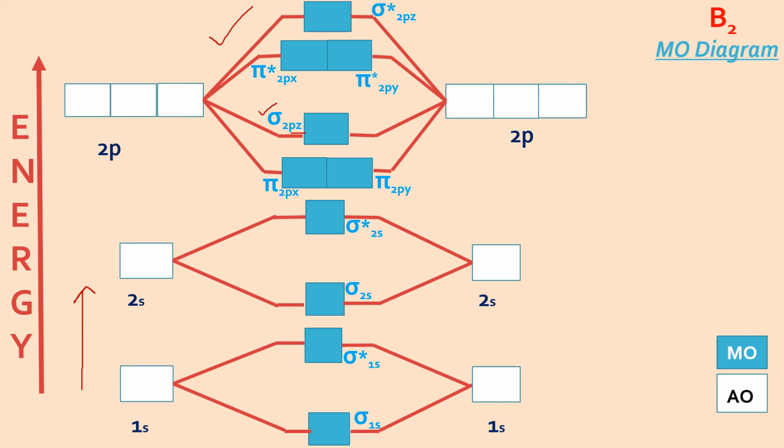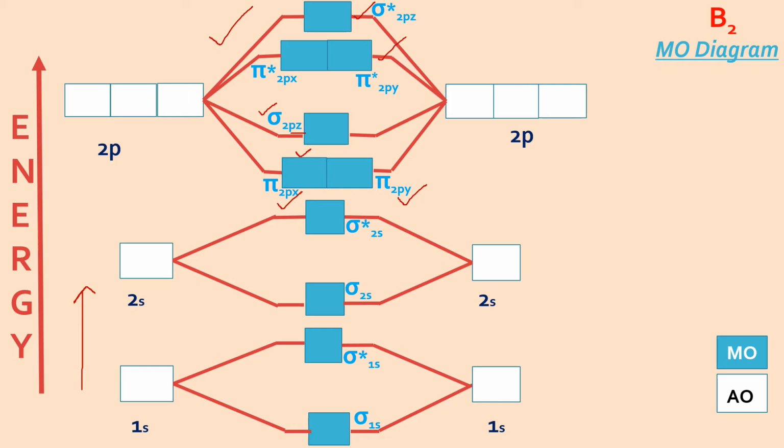And for pi, 2px and 2py will be designated like this. Now these pi orbitals have the same energy. That's why two orbitals are shown at the same energy level. Sigma has higher energy than pi for these molecules, which we are discussing now. And same way, the order for anti-bonding: first two pi orbitals and then the sigma anti-bonding orbital.